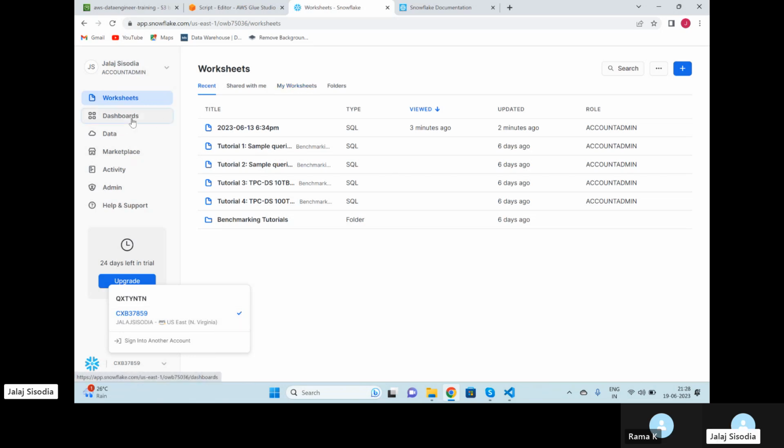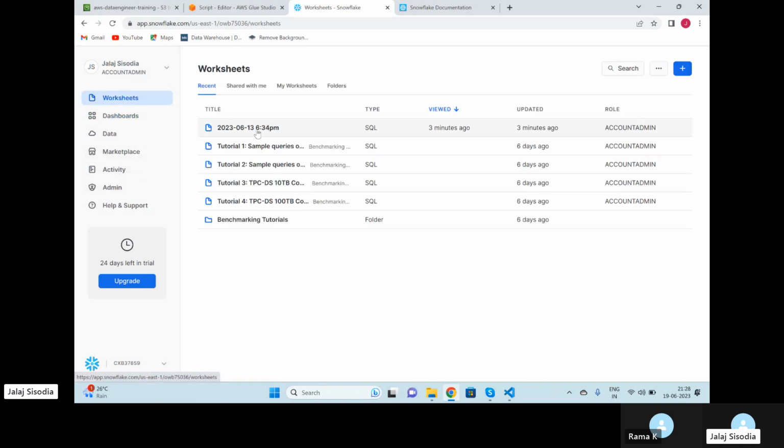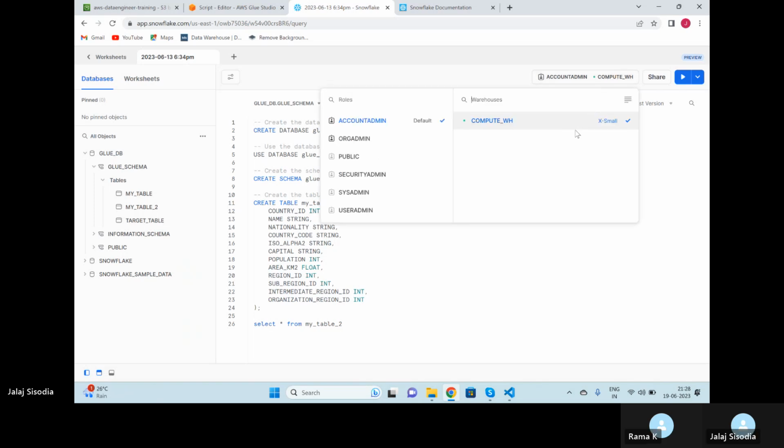Okay, if you just go on the dashboard, and then click on worksheets, open any worksheet, and you can see compute underscore, its green dot is also here. First of all, you should have a warehouse, and it should be on. If you just click on this, you can see this is in online mode. Okay, it is started.